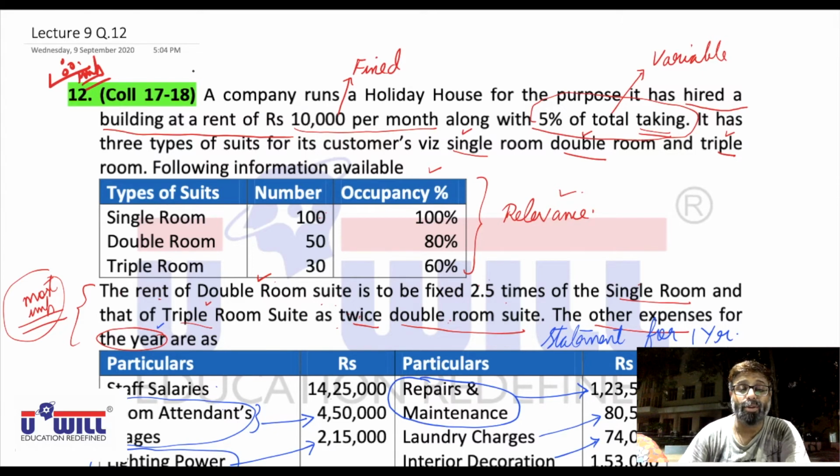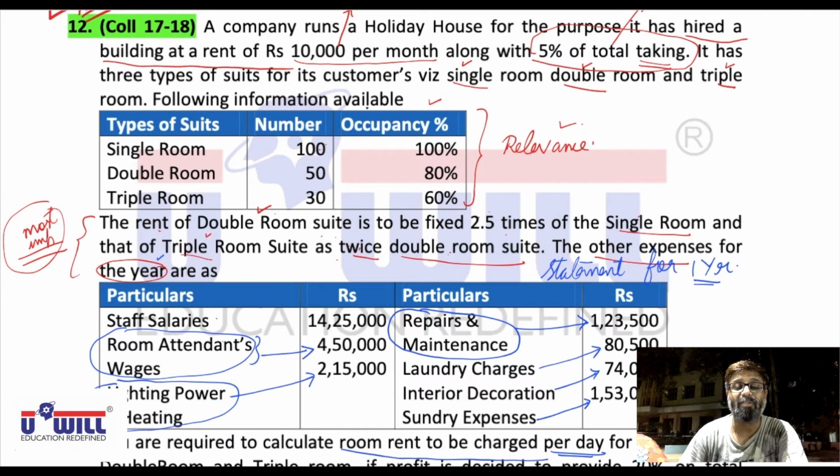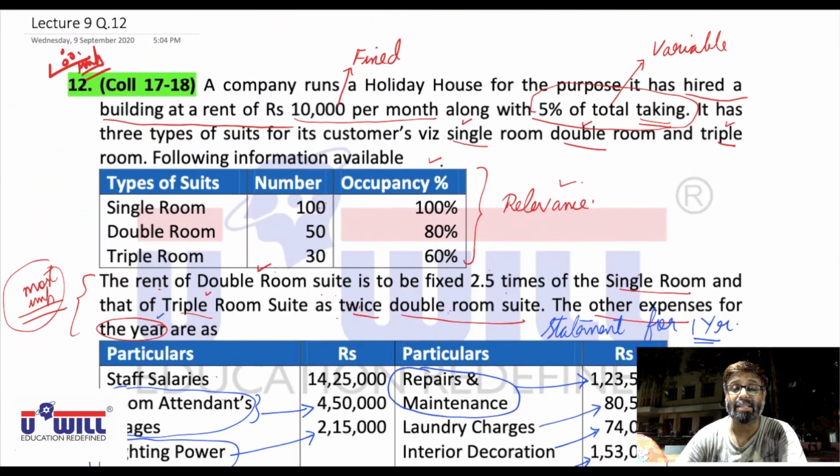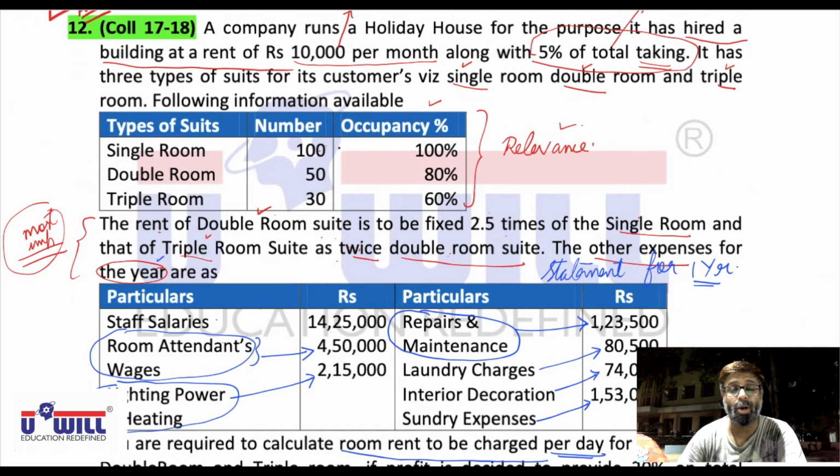It has three types of suites for its customers, that is single room, double room, and triple room. So three types of suites or rooms are available: single room, double room, and triple room. Following information is available. Single room, 100 rooms are there and 100% sold, means all 360 days they go on rent. Double room, 50 in number, 80% occupancy, means 80% of the 360 days they are sold off. Triple room are 30 in number, 60% occupancy, means out of 360 days, as it is given in the question, 60% of the days they go on rent.